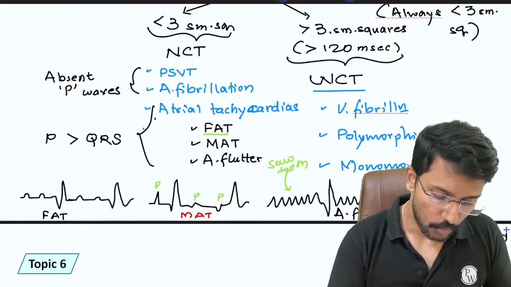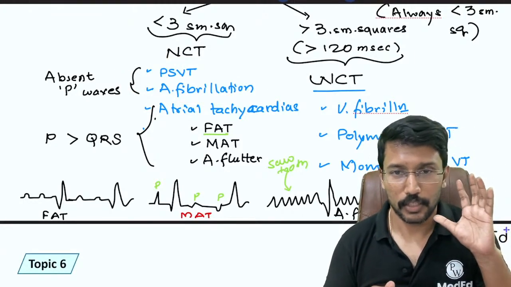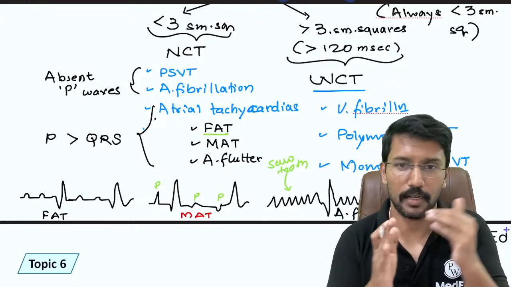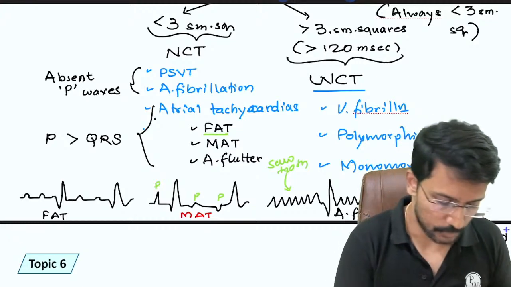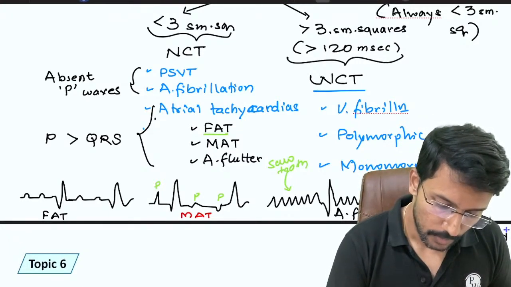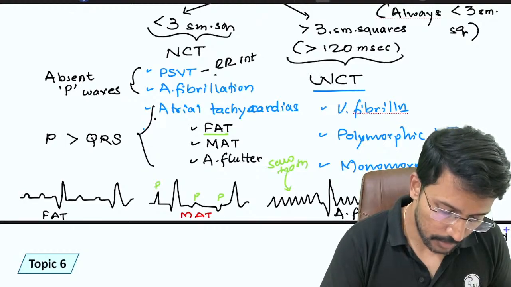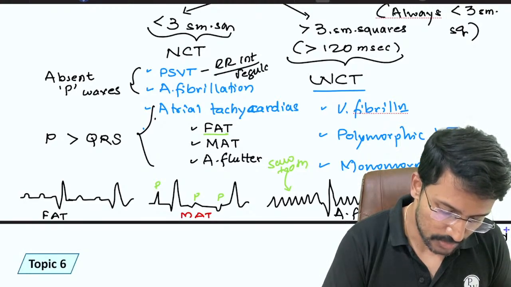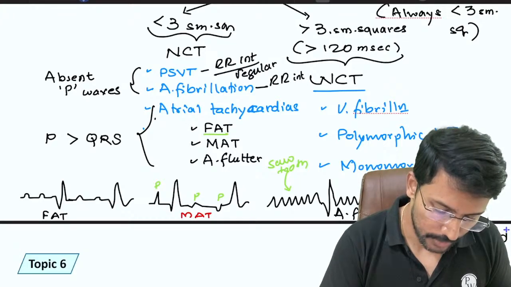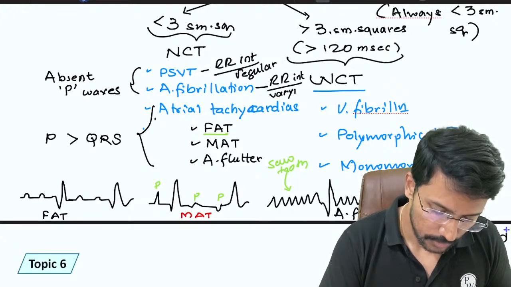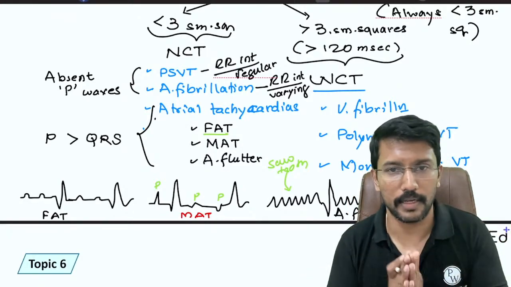Okay, now the question is how to differentiate between PSVT and atrial fibrillation, because in both cases the QRS will be narrow and you will not have P waves. Then how do we differentiate between the two? Yes, Ankit, absolutely right. In PSVT, the RR interval will be regular, meaning constant, and in atrial fibrillation the RR interval will be varying. So that helps you differentiate between PSVT and atrial fibrillation.